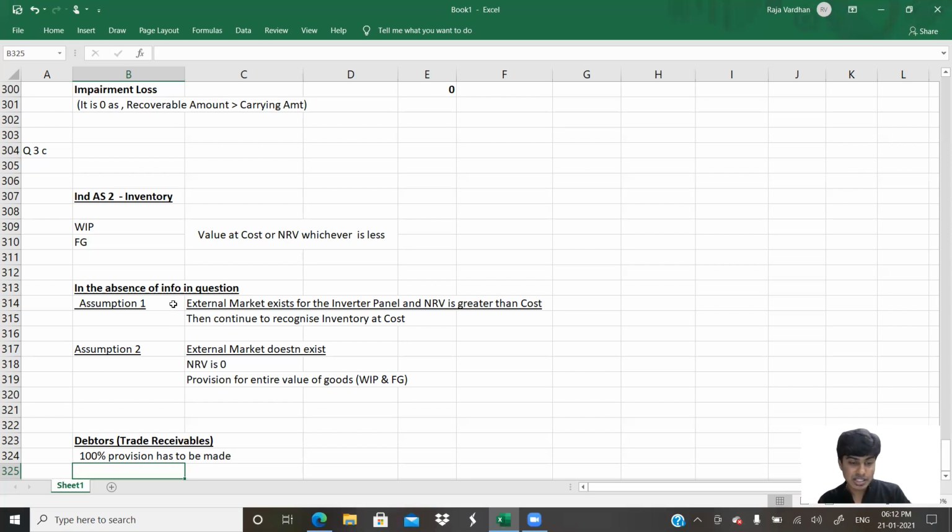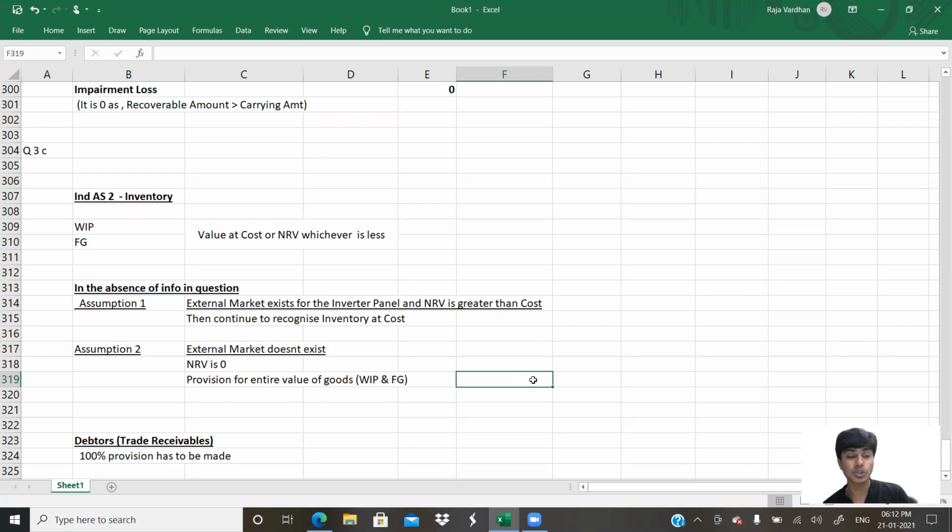Which of the assumptions can you make in the exam? If I was writing the examination, I would have assumed that external market doesn't exist. Sir, does that mean that we should always do it like this? Not necessarily. You can go by an assumption that external market exists, or you can write both also. But I would suggest you to write just one. I will definitely understand and then give you marks.